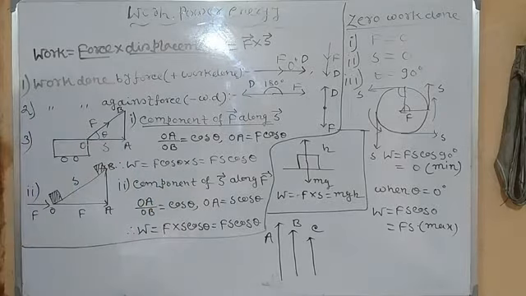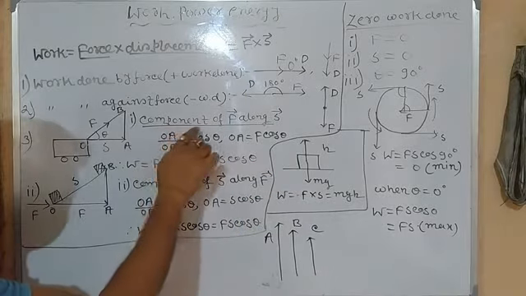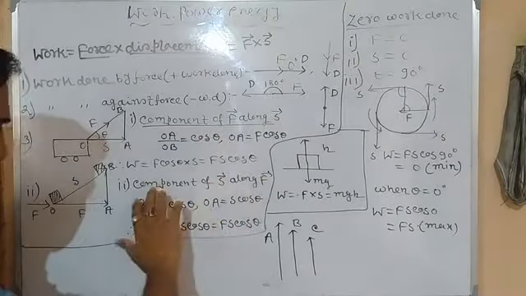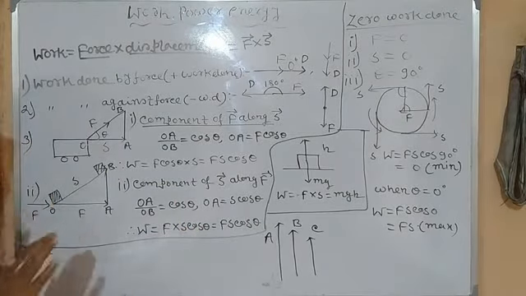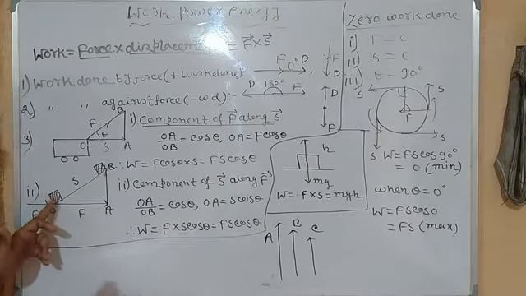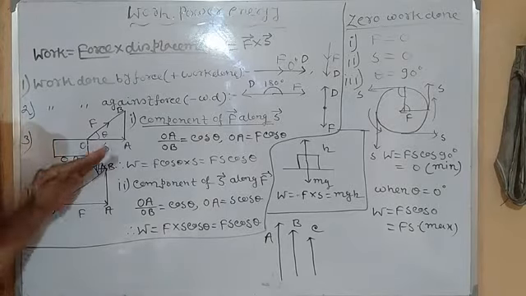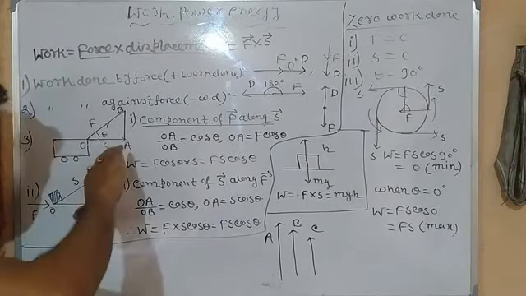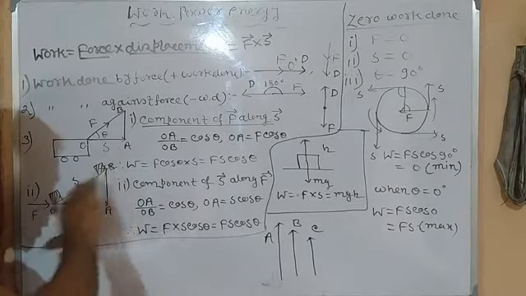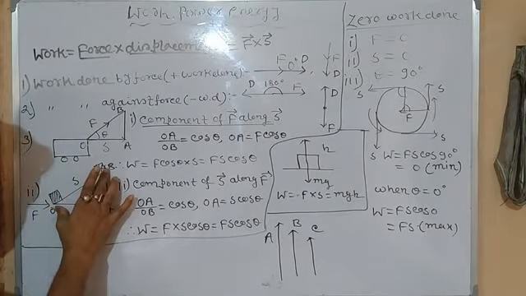Again, number 2. Now in this case we will find the component of displacement along force. Previously it was the component of force along displacement, now it is the opposite. Component of displacement along force. Now suppose this is an inclined plane. This is a block or any load or luggage whatsoever. A person applies force in this direction and pulls it, and displaces it along the inclined plane up to point B. So here force is acting horizontally, whereas the displacement takes place along the hypotenuse. Clear?